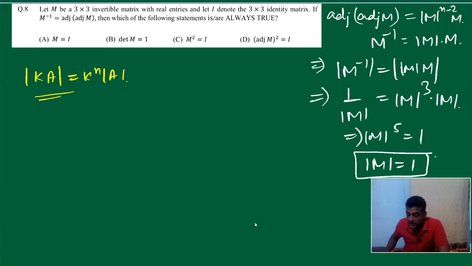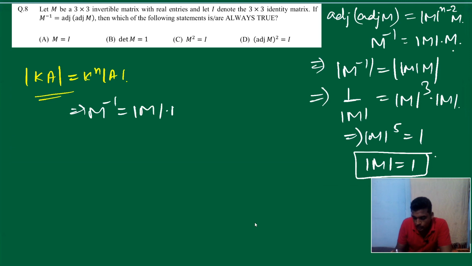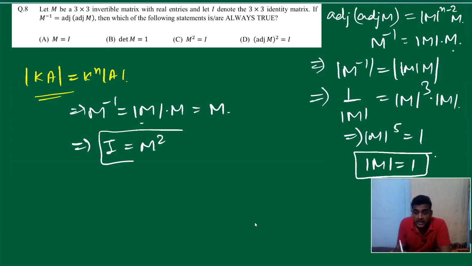Now here, M inverse is equal to mod M into M. Mod M is 1, so it's M. If we multiply by M, pre-multiply or post-multiply, whatever it is, we get I equal to M square. So M square equal to I is the first thing, mod M equal to 1 is the second thing.